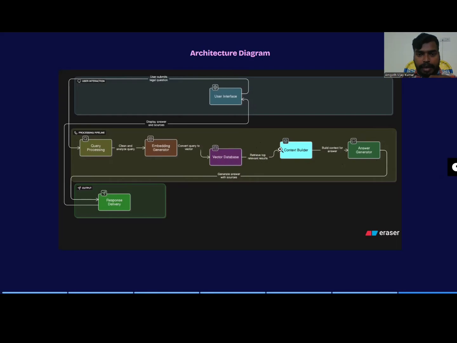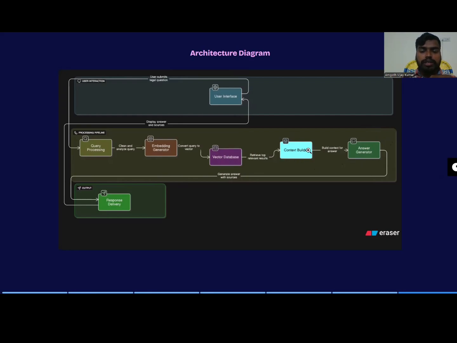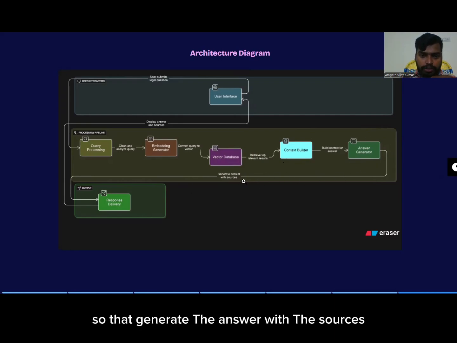Here FAISS is used and DeepSeek is used. Through DeepSeek, we can generate the answer. FAISS is the smart search, which is very fast in searching the semantic meaning and context. After that, the output is produced, generating the answer with the sources based on the vector.